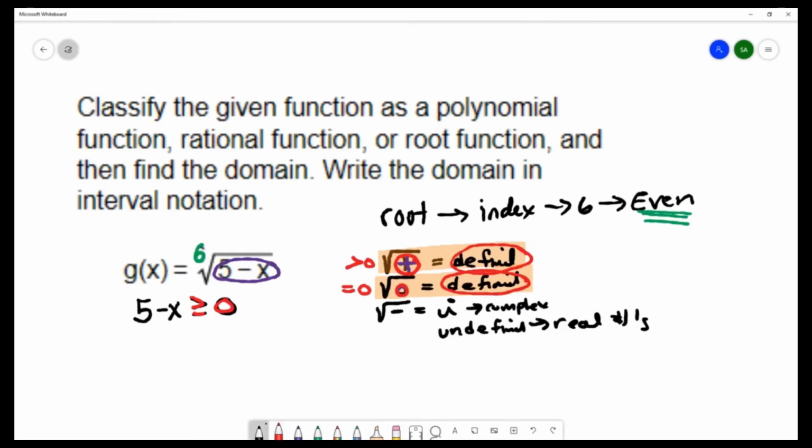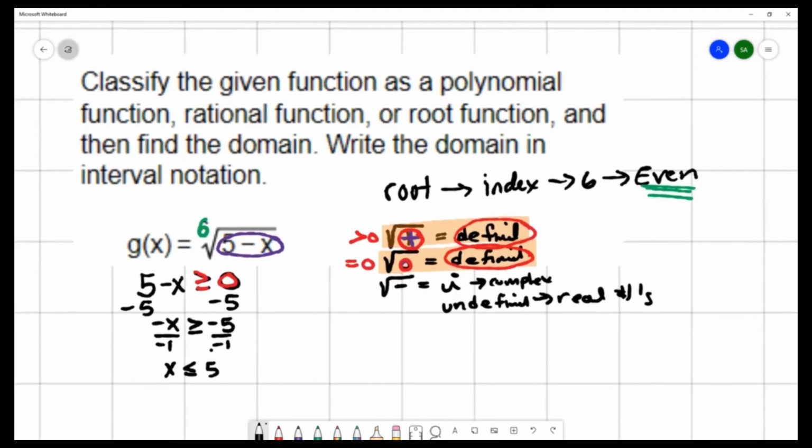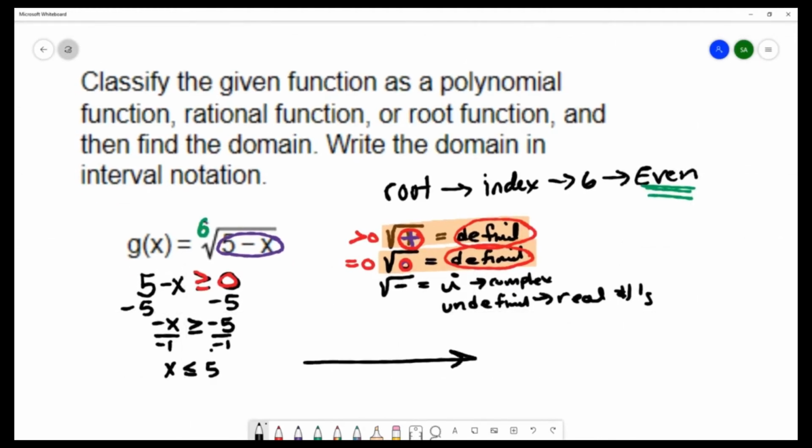So then we're going to solve this inequality. I'm going to subtract 5. That gives negative x is greater than or equal to negative 5. We're going to divide by negative 1 to get x by itself, and we need to reverse the inequality symbol because we divided by a negative. So we get x is less than or equal to 5. I'm going to draw this on the number line. We're going to mark 5 with a filled in circle or a closed circle, and we want to shade less than 5. Less than is on the left.